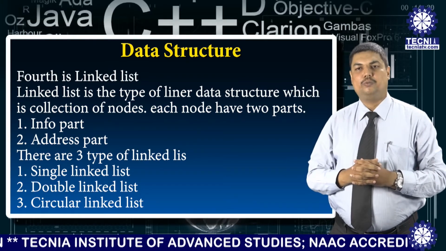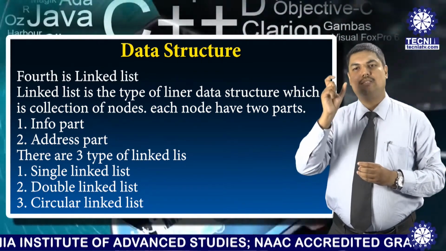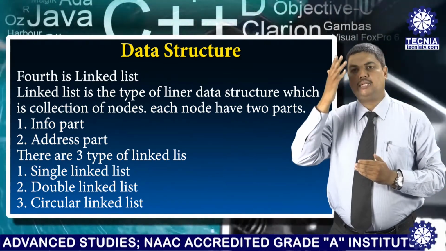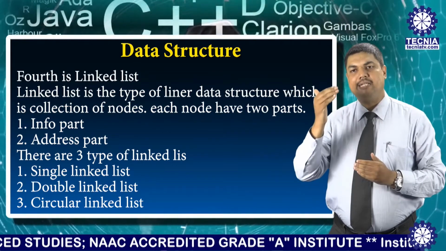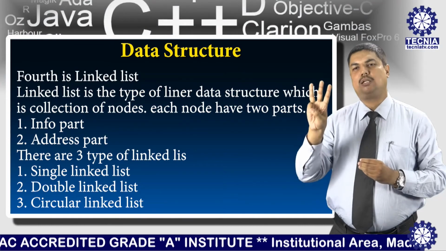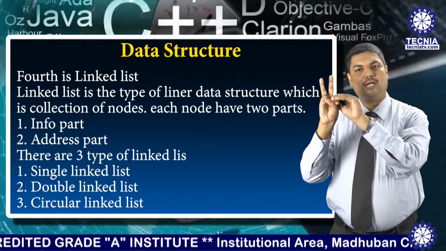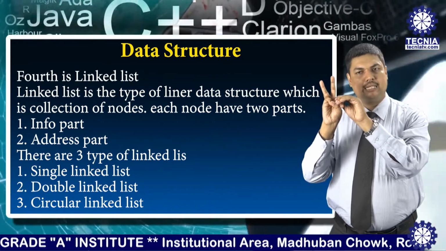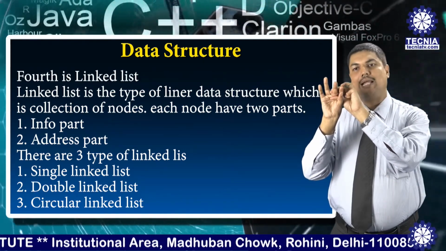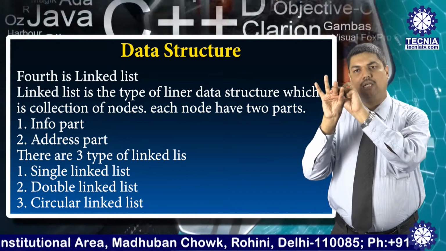Another linked list we can discuss is the double linked list. A double linked list is a type of linked list maintained by nodes, but each node has three parts. First is the info part, just similar to the single linked list. Second and third are the link parts, the previous part and the next part.